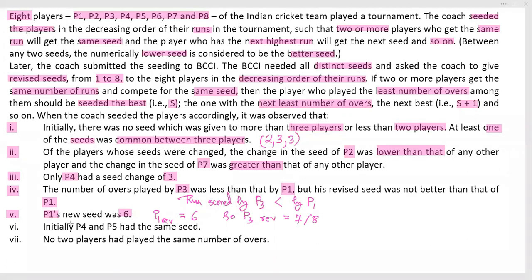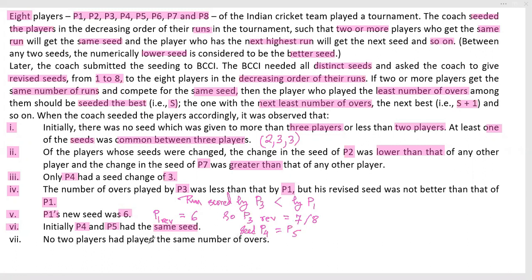Okay. Next information, point number 6. Initially P4 and P5 had the same seed. P4, P5 initially have the same seed. Okay. I can consider P4's initial seed is equal to P5's.